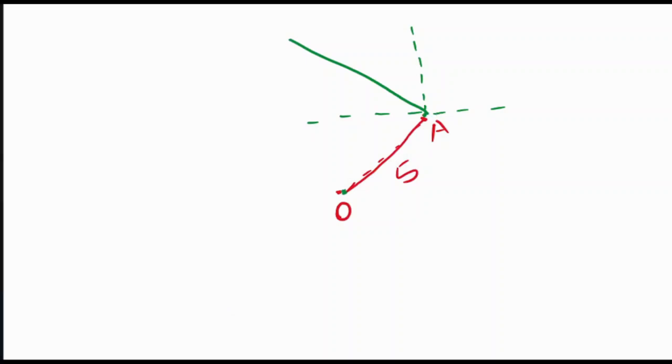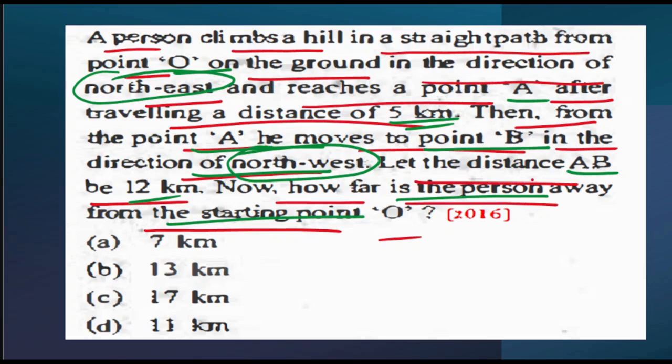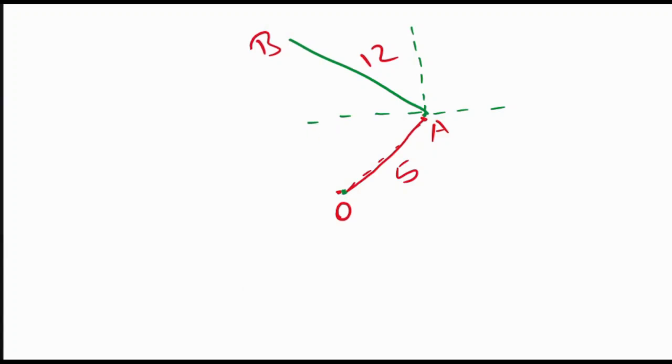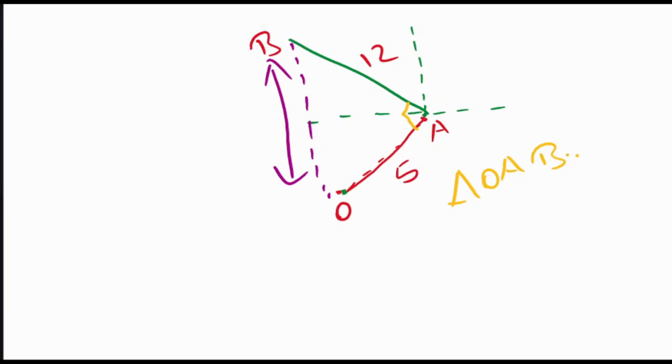So the distance between AB is 12 kilometers, and this is my point B. Now they are asking, how far is the person away from the starting point O? So basically they are asking for this particular distance. Now from here, we can say that this is 90 degrees, so it's a right angle triangle OAB.